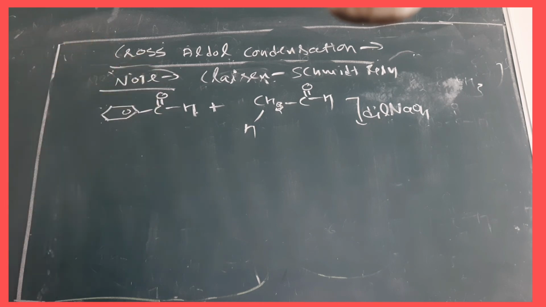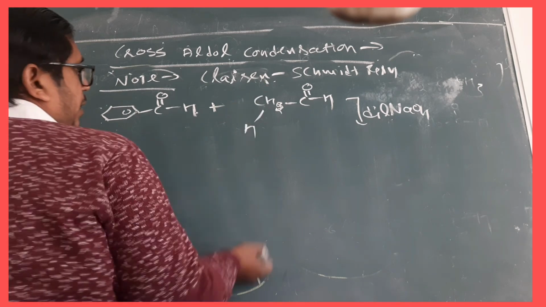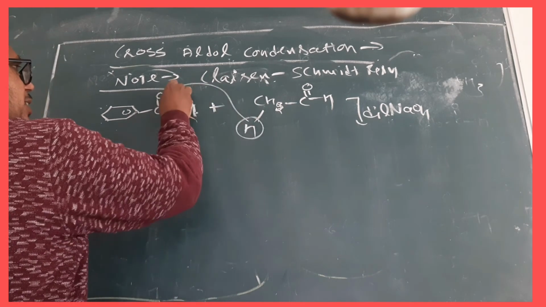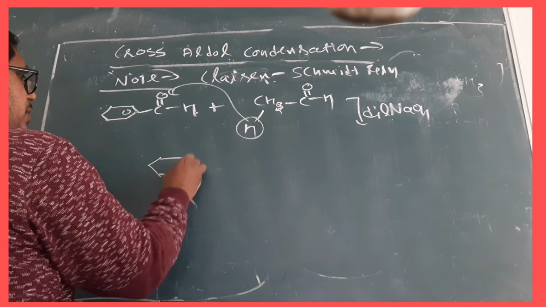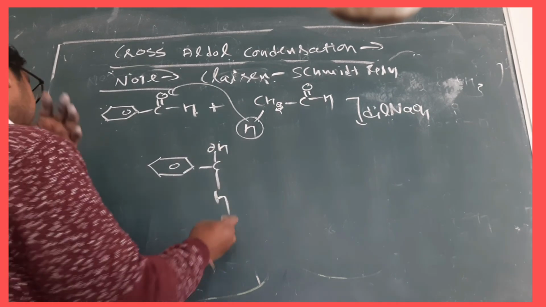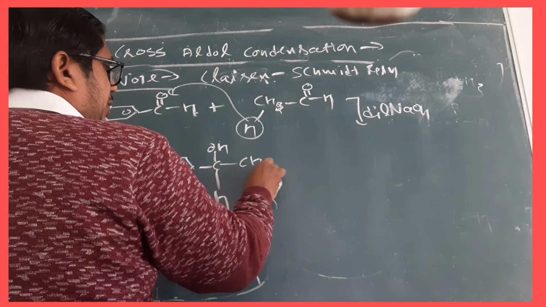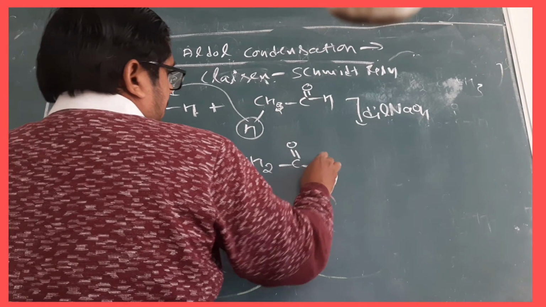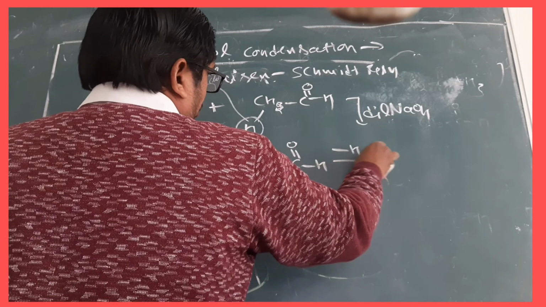Claisen-Schmidt reaction or simple Claisen condensation. Now, what is the product over there? H will go there. Then this one will give OH and one H will come there. Then it will give CH2, COH. Then you can remove the water molecule from there.